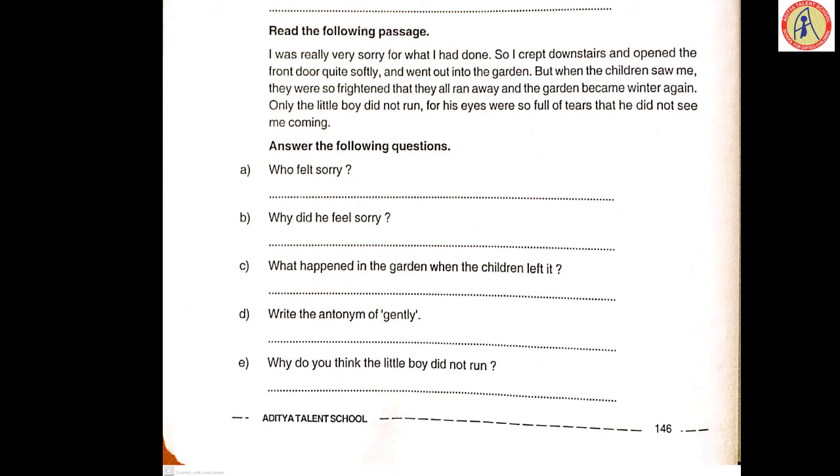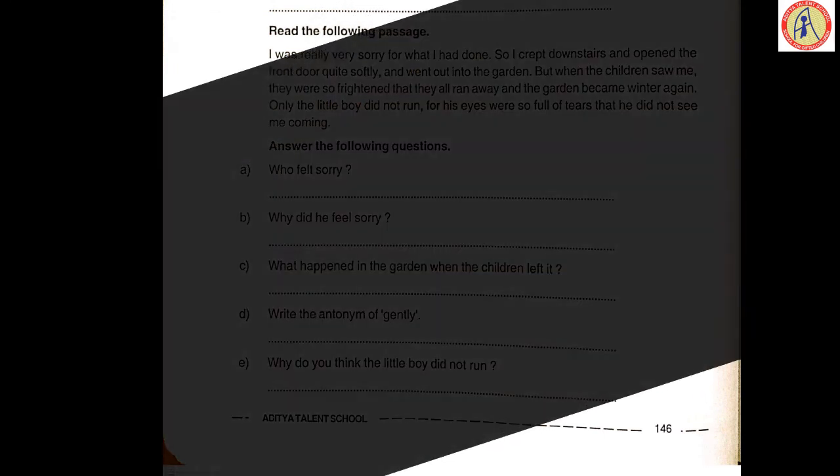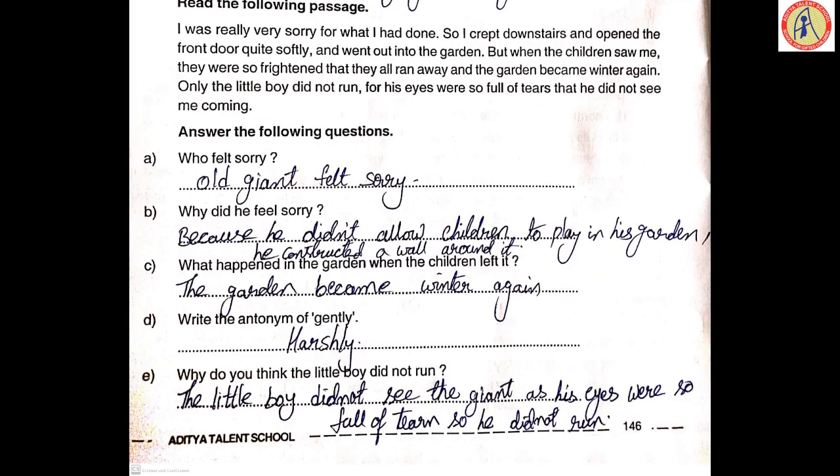Who felt sorry? The old giant felt sorry. Why did he feel sorry? Because he did not allow the children to play in his garden. He constructed a wall around it. What happened in the garden when the children left it? The garden became winter again. Write the antonym of gently: harshly. Why do you think the little boy did not run? The little boy did not see the giant as his eyes were full of tears, so he did not run.